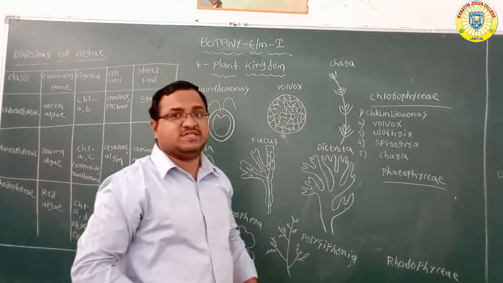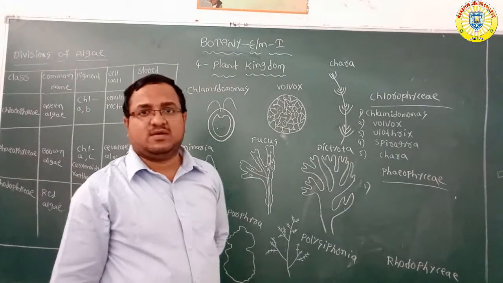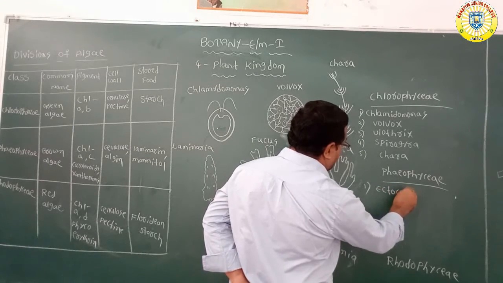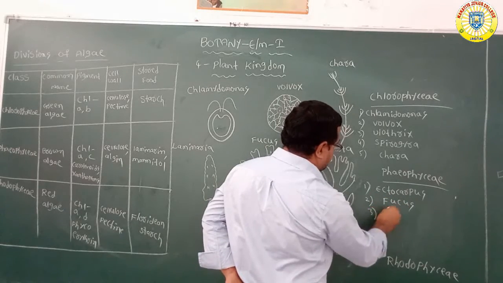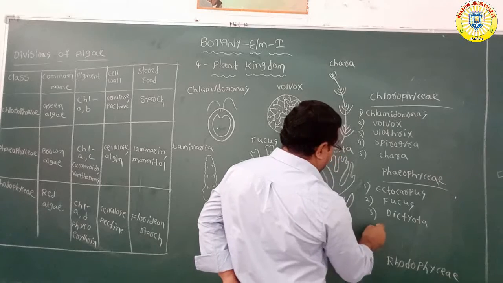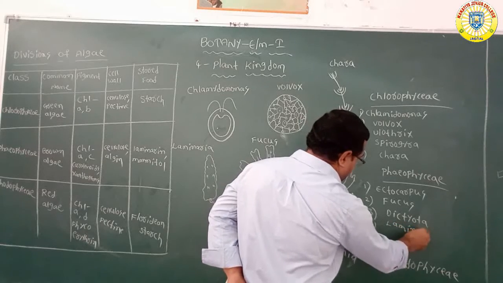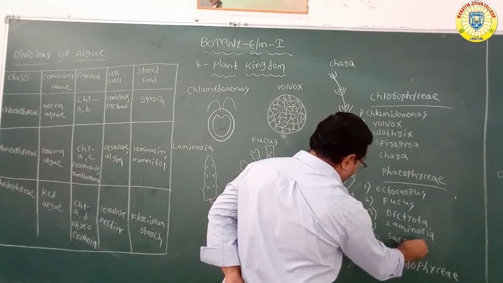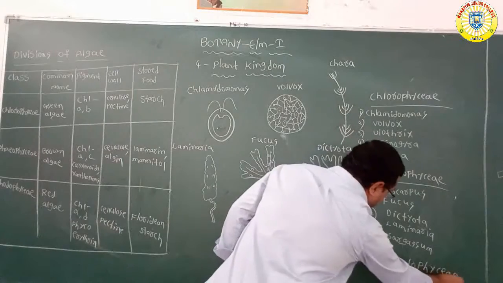What are the examples of the Phaeophyceae? Ectocarpus, Fucus, Dictyota, Laminaria, Sargassum. Okay, Laminaria, Sargassum.